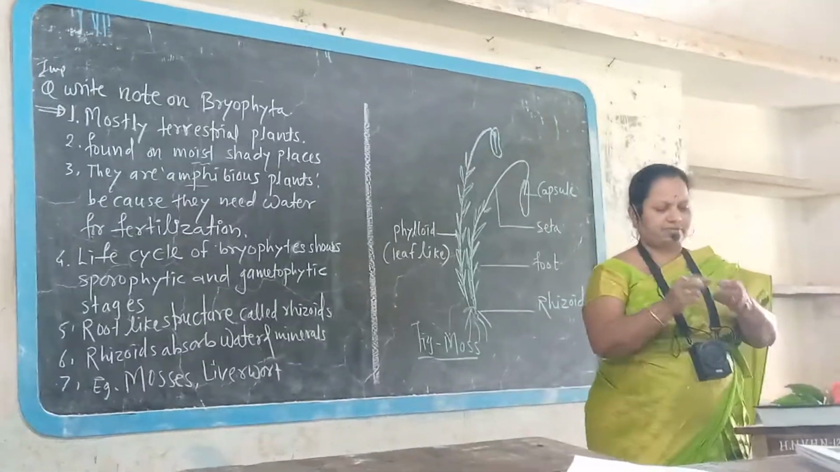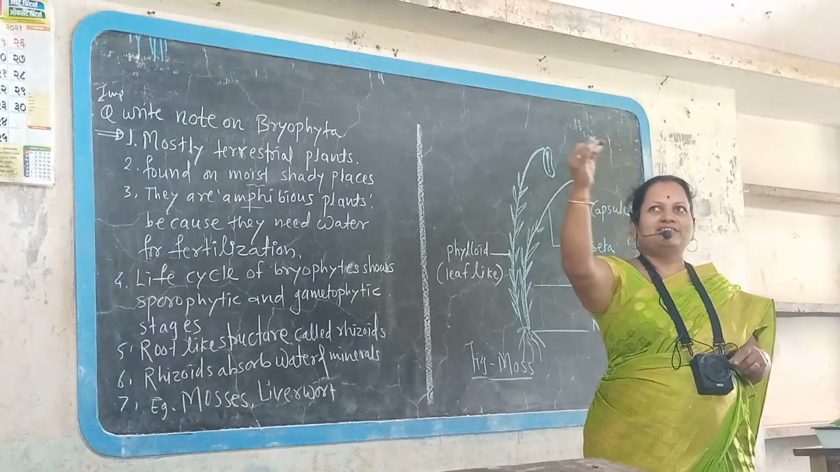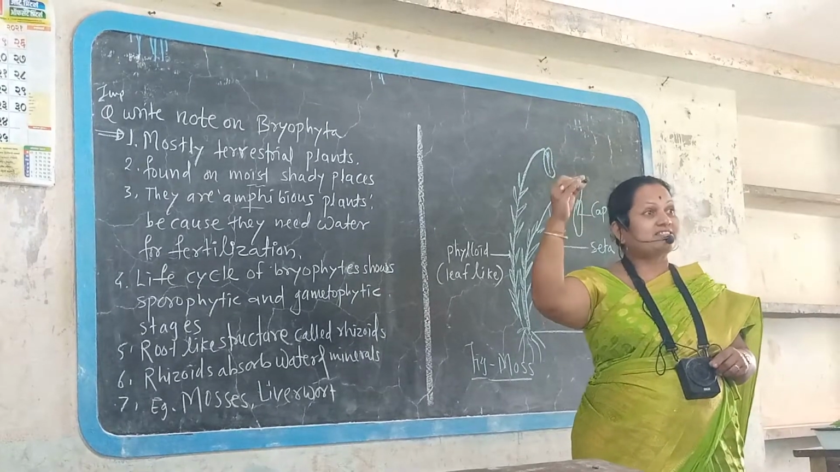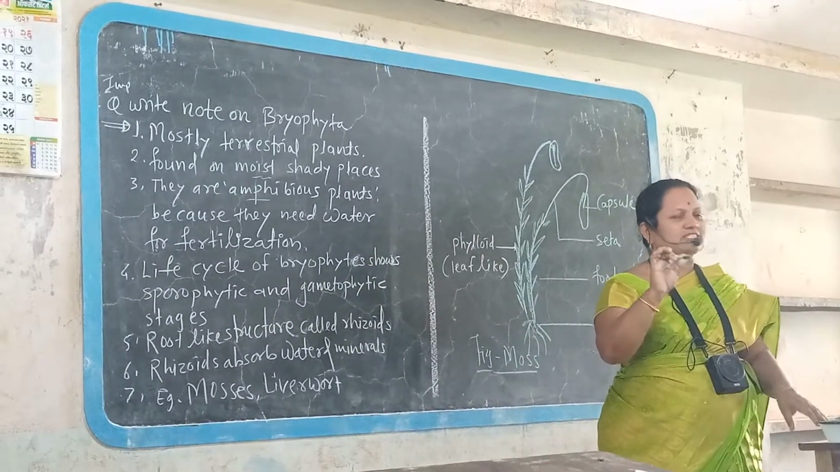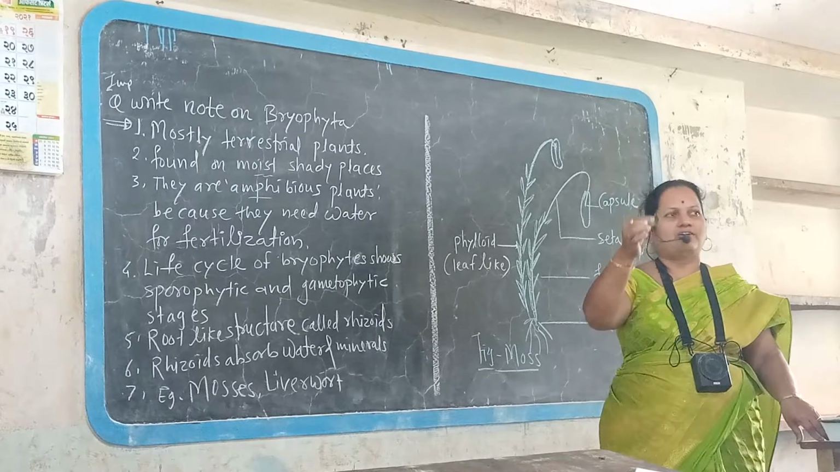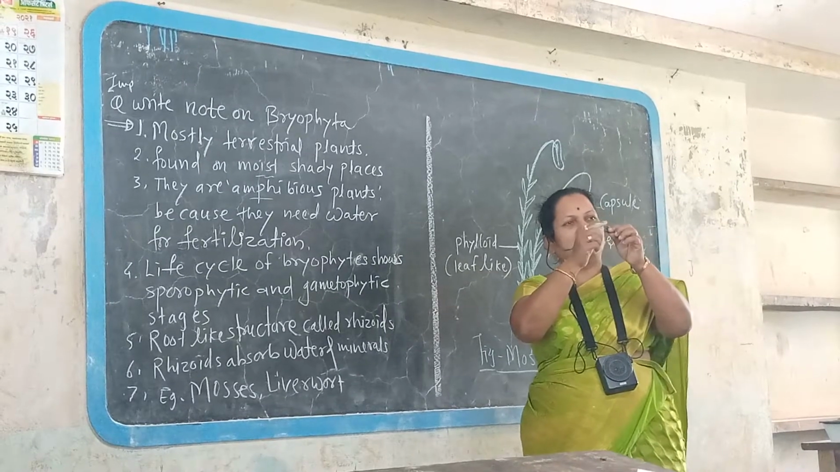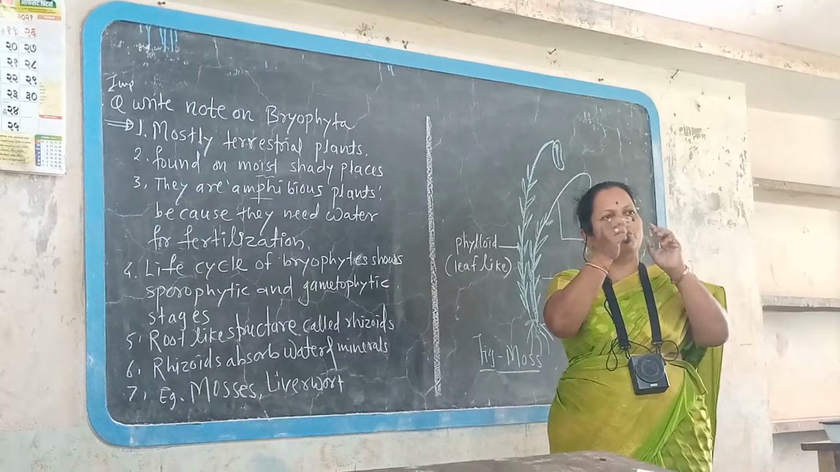Look here. In the rainy season, mosses grow on the walls, moist soils, on the surface of bricks, on the surface of soil, on the surface of walls. These are the earth crust. These are the mosses which grow in shady places and in moist places.